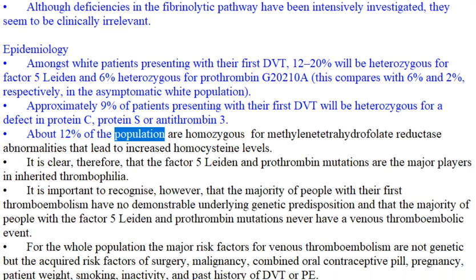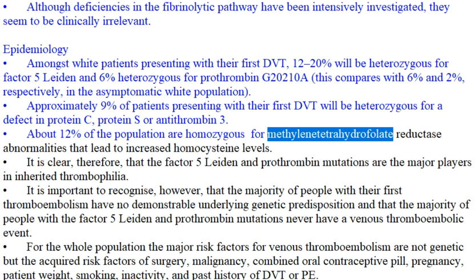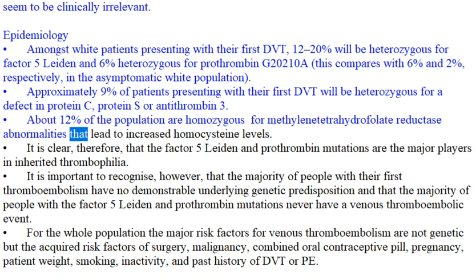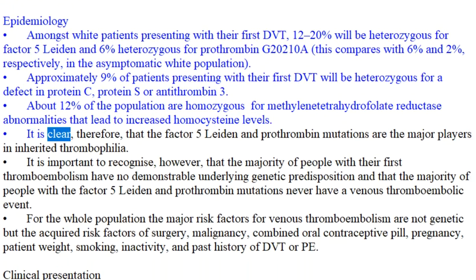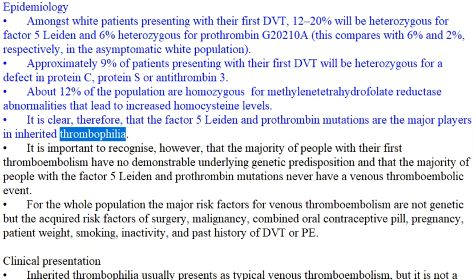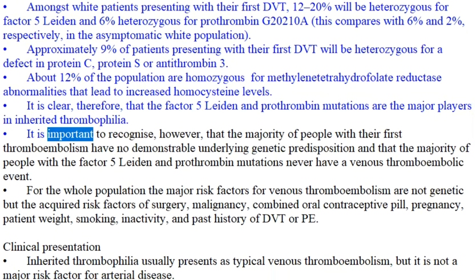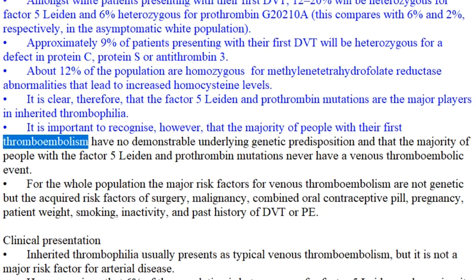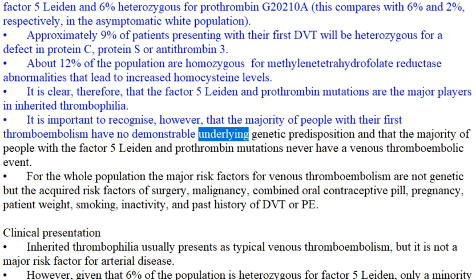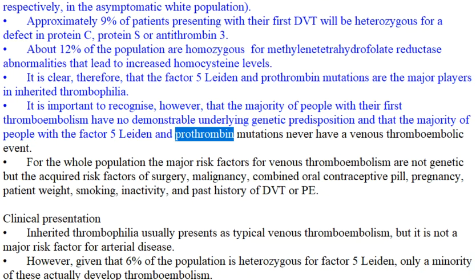About 12% of the population are homozygous for methylene tetrahydrofolate reductase abnormalities that lead to increased homocysteine levels. It is clear, therefore, that the factor V Leiden and prothrombin mutations are the major players in inherited thrombophilia. It is important to recognize, however, that the majority of people with their first thromboembolism have no demonstrable underlying genetic predisposition and that the majority of people with the factor V Leiden and prothrombin mutations never have a venous thromboembolic event.